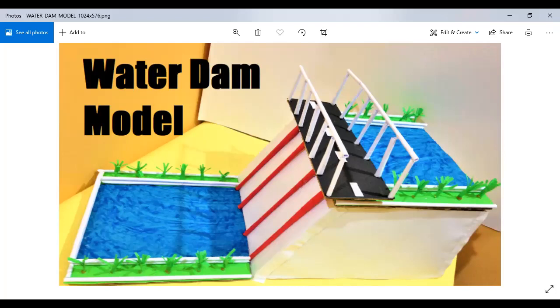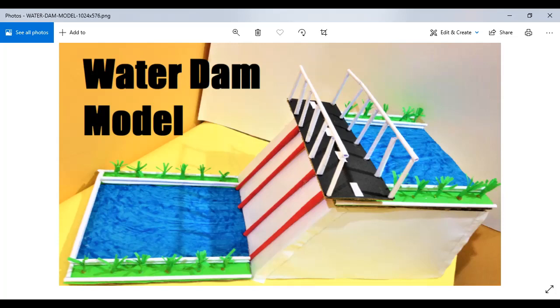No, they are not. They are very big, right? So the dams are very big, but this model is very small. And why are we calling it a water dam model? Because when you look at this, a dam automatically comes to your mind because it looks similar to that. The only difference is that it is small.